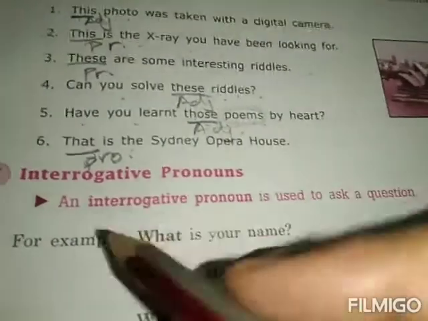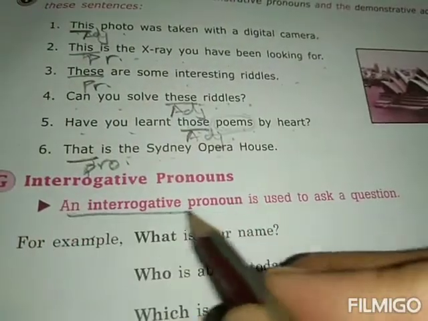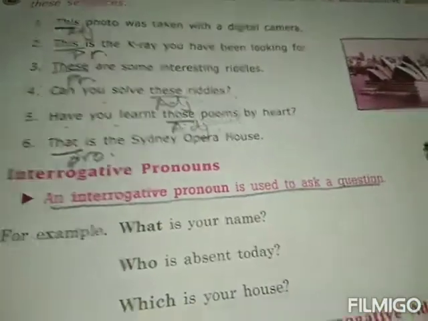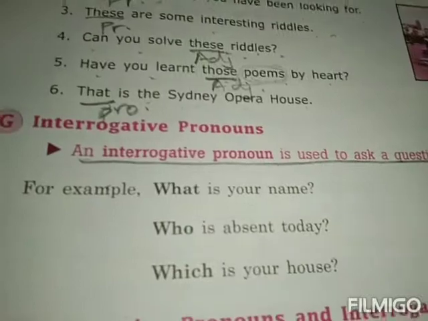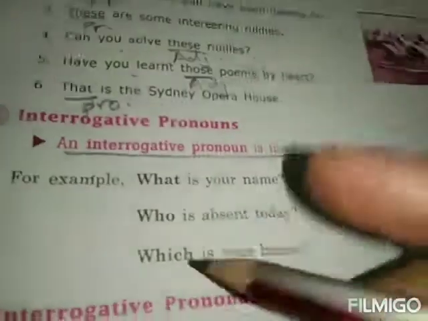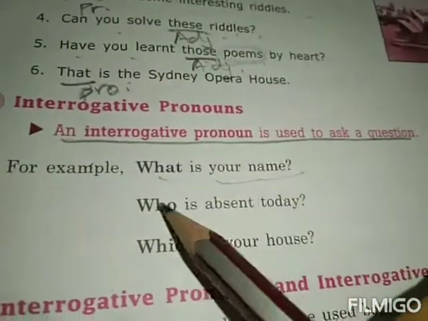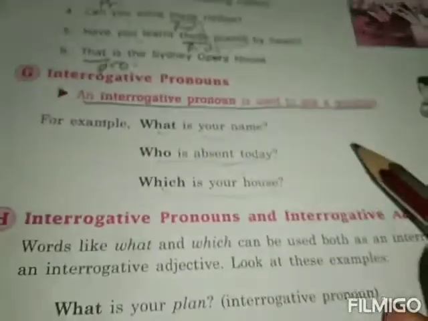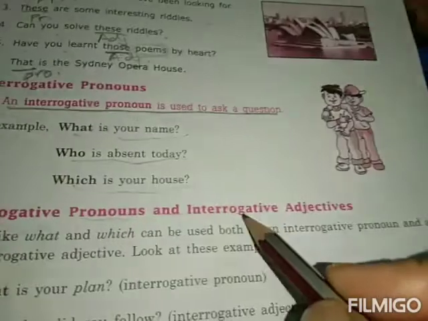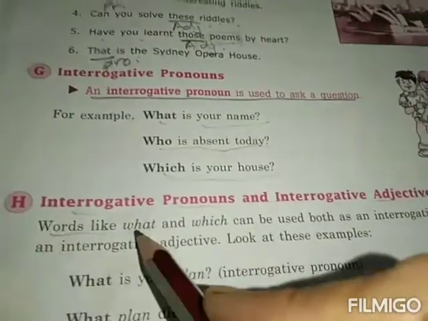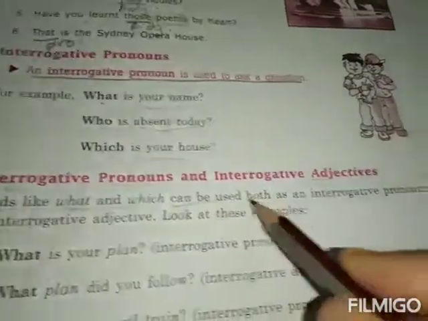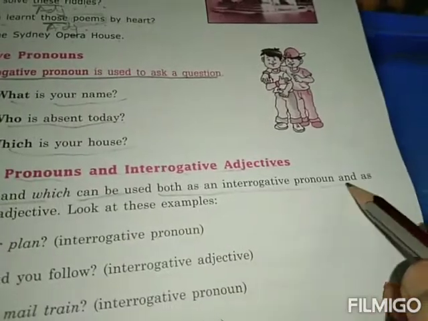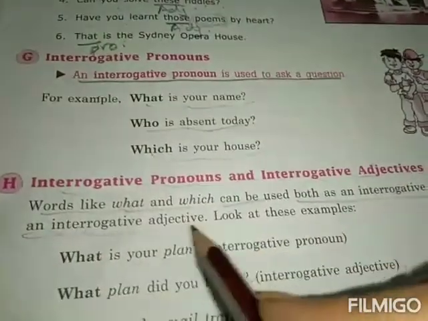Okay, further, interrogative pronouns. An interrogative pronoun is used to ask a question. So, WH words are generally interrogative pronouns. For example, what is your name? Who is absent today? Which is your house? Interrogative pronouns and interrogative adjectives. Words like what and which can be used both as an interrogative pronoun and as an interrogative adjective.